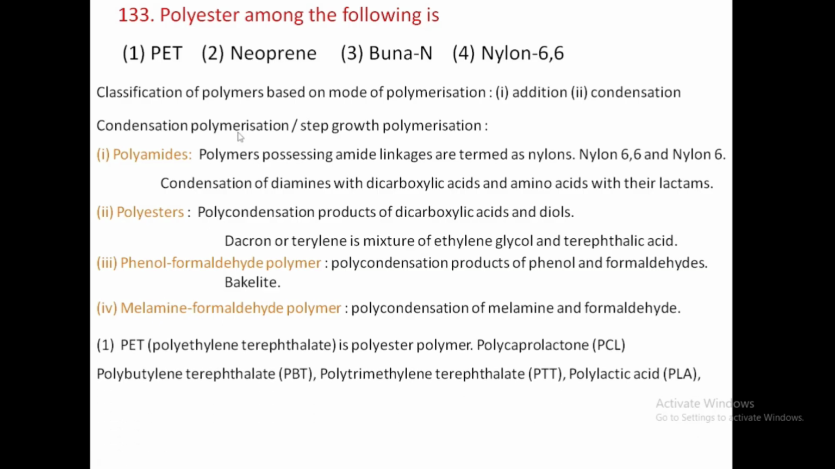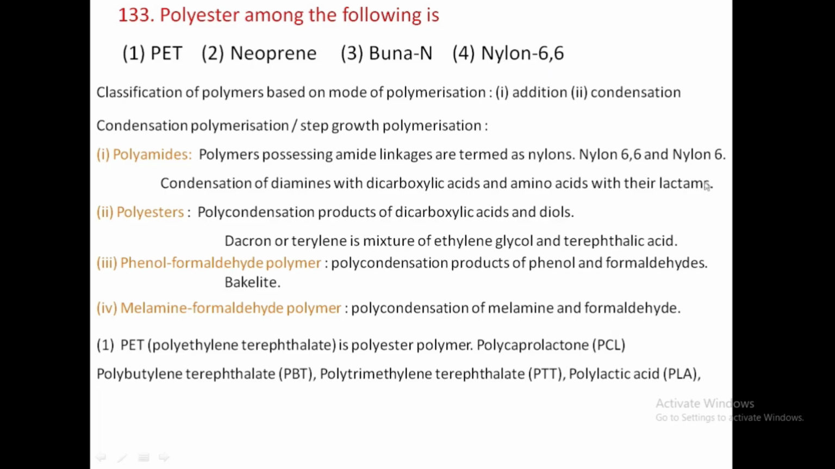Here they have given four options: PET, neoprene, Buna-N and nylon 66. Here you got to know that nylon 66 is a polyamide, because there is an amide linkage between the dicarboxylic acid and the amine groups. Hence this is nylon 66 having amide linkage, and these come under polyamides.